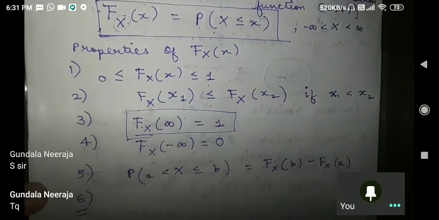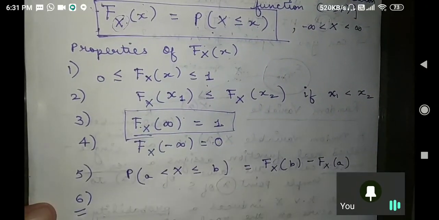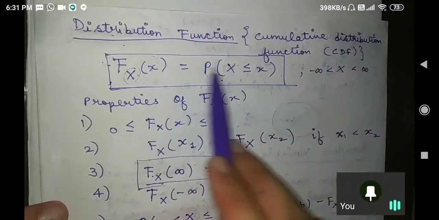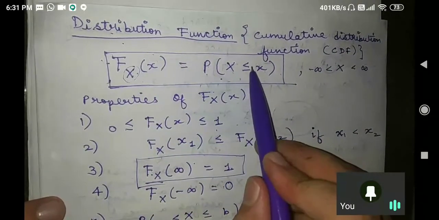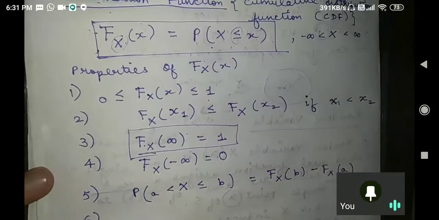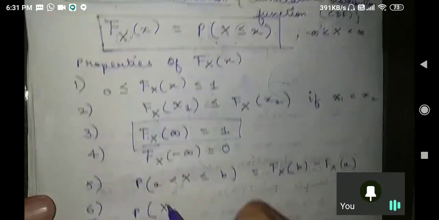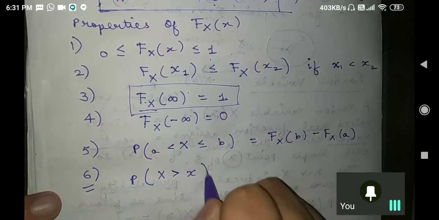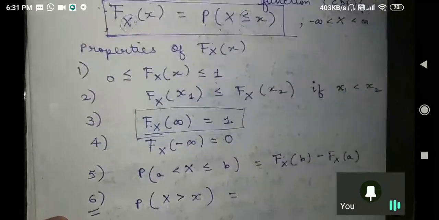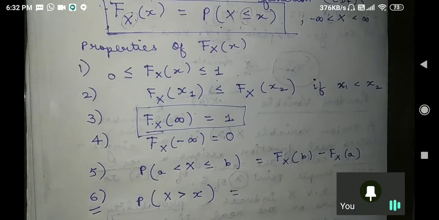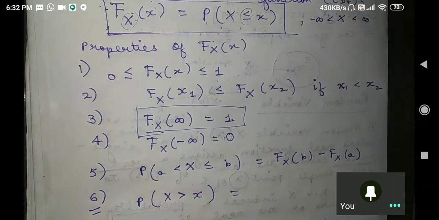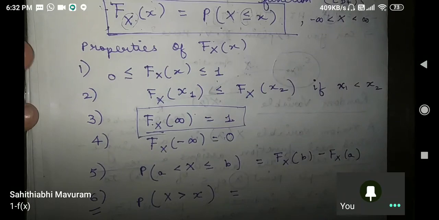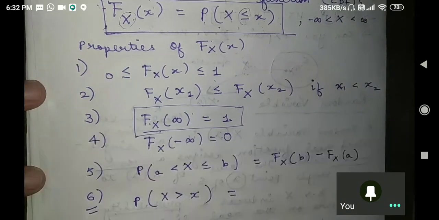Fine. Now let us understand that if I am saying that your F_X(x) is equal to P(X less than or equal to x), see the word less or equal. Now if I ask you, can you tell me P of capital X greater than or equal to, suppose take it as small x only, how can I write this in terms of F_X? Can anybody just tell me? Try to relate with the probability part. Yeah, Mauram, you are correct again.